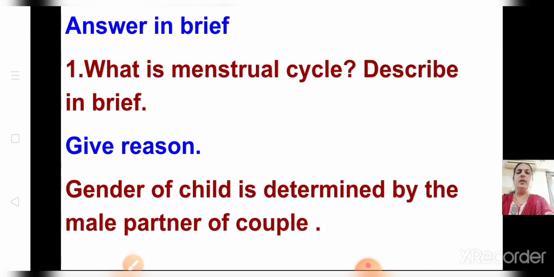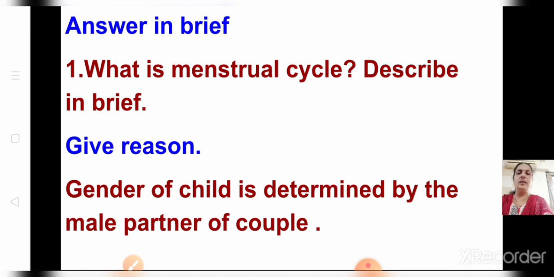You will have to write this type of questions. I told you in the meeting itself. You will have 5 marks for semester, for summative. You will have subjective questions where you can get answers in brief, give reason, short note, answer the following, or diagram based questions. Anything can come for 5 marks.